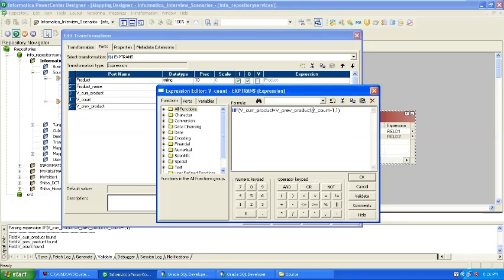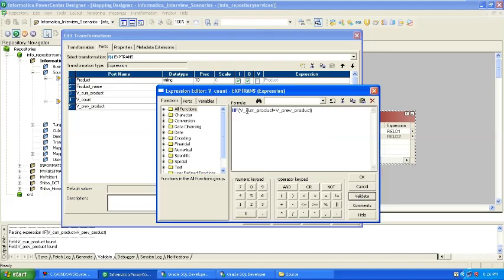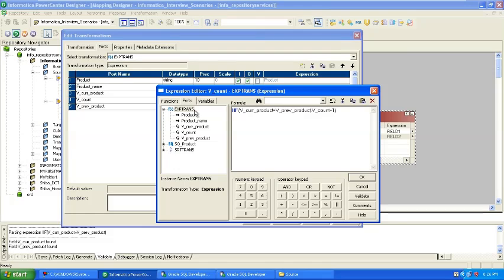One second, what is this? Yeah, v current product, v previous product, v count. If it is not validated, let me check what the issue is. Port I need to cross verify. V current port I need to check.